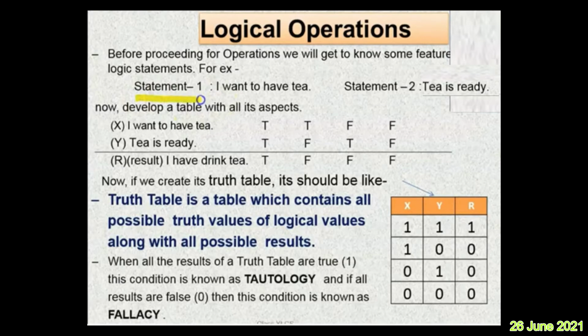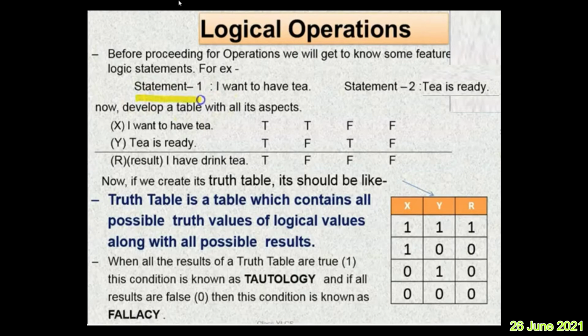Suppose there is statement 1, I want to have tea. Statement number 2, tea is ready. There are two statements here, be careful. Now develop a table with all its aspects. For example, X indicates I want to have tea, Y indicates tea is ready, and R represents the result, I have drunk tea.